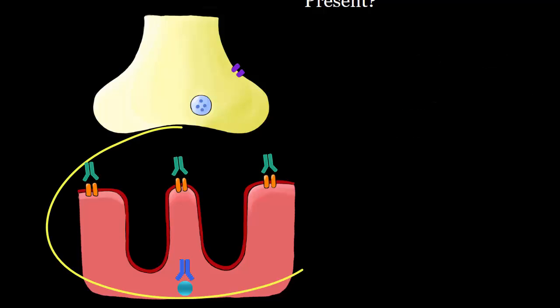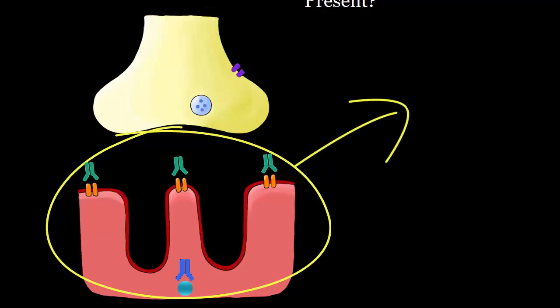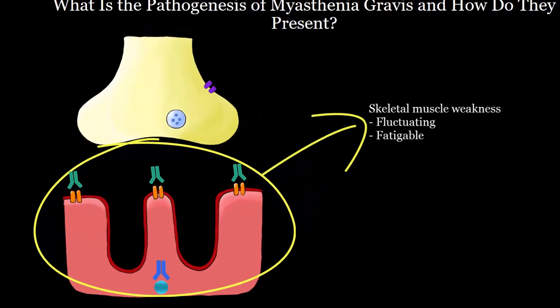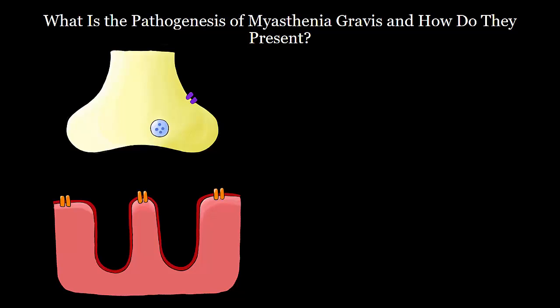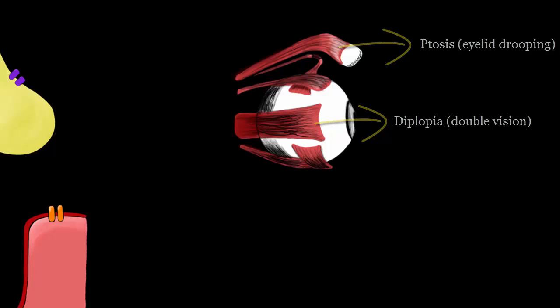So based on the pathogenesis of this disorder, we can conclude that patients present with skeletal muscle weakness, with the cardinal feature being fluctuating and often fatigable. Patients may feel weaker with repetitive movements, such as going to the gym, and their symptoms may feel worse at the end of the day. Although this disorder can affect any group of skeletal muscle, most patients present with ocular manifestations, such as diplopia or double vision, and ptosis, or eyelid drooping.